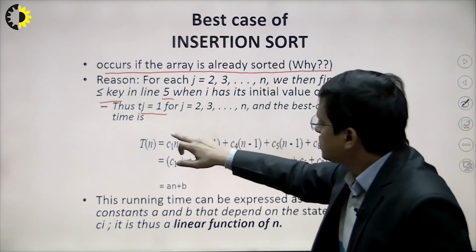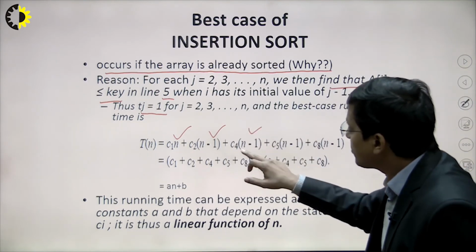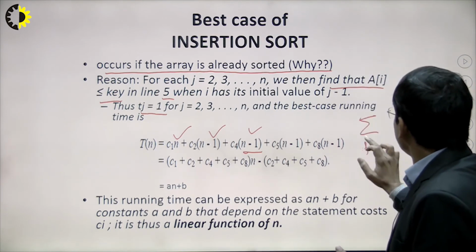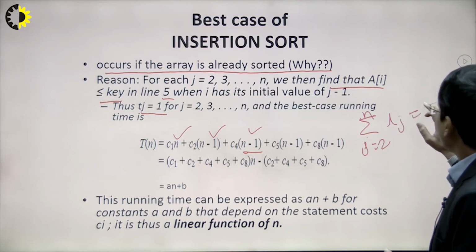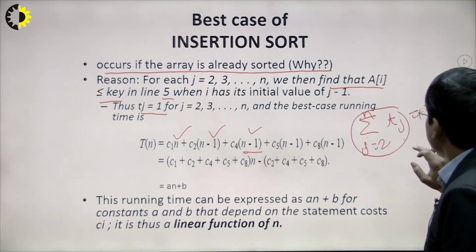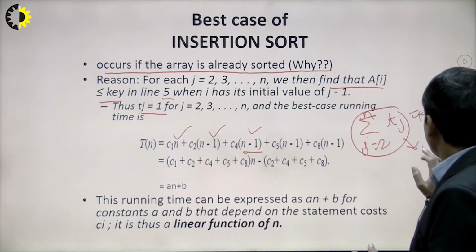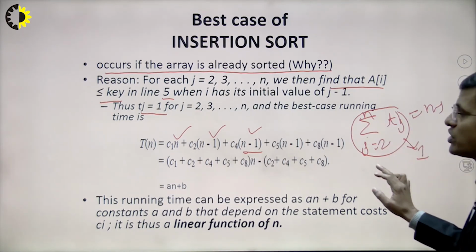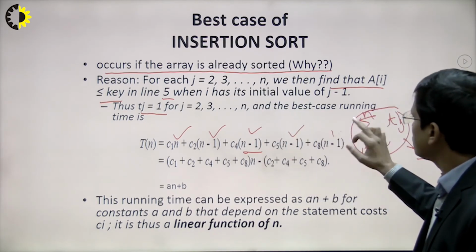avoided. So that is C1 into n, C2 into n, C3 that will always be 0, and C4 into n minus 1, because the summation of tj for j equal to 2 to n equals n minus 1, because this is the constant time. This value is equal to 1, meaning it is executed only a single time. If you sum 1 plus 1 plus up to n, that will give n minus 1. So here n minus 1. Similarly, this is also n minus 1, and this is also n minus 1.